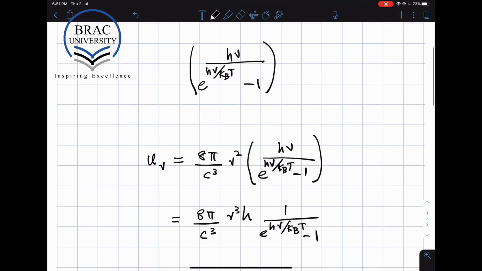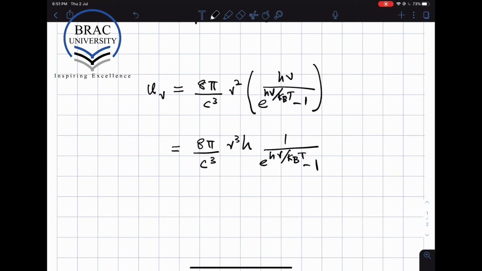And look at this formula now: for very low energies, when nu is small, we get back the classical result. And that's why this formula fits the Rayleigh-Jeans formula for low values of nu.